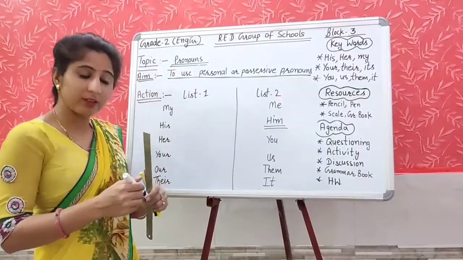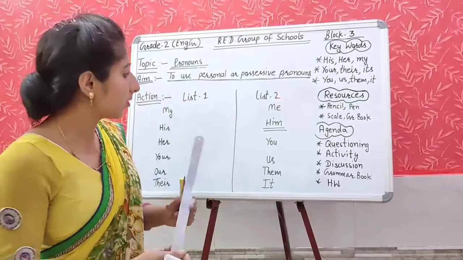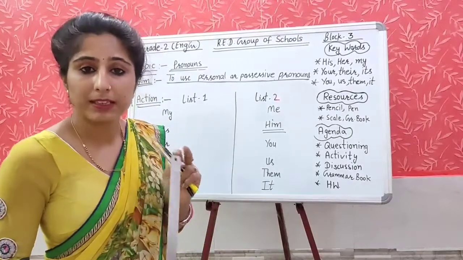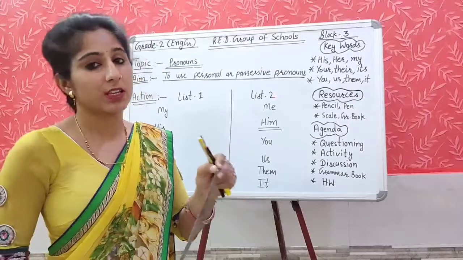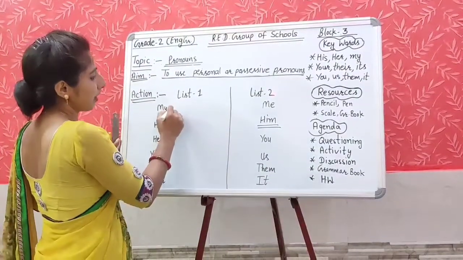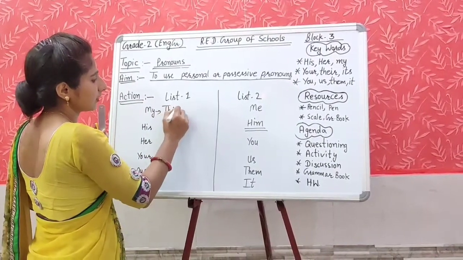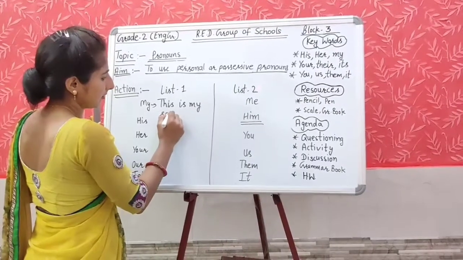Now I will write one more sentence about the same thing. Like what will I say? I will say I have given my scale to him. Like I have written here, my का use करते हुए मैंने scale के बारे में लिखा, this is my scale.